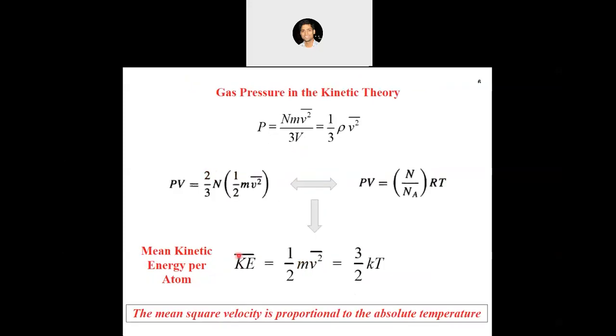And once we know the kinetic energy, because we assume that there are no intermolecular forces, that means there is no potential energy in the gas, because potential energy would be there only if there is interaction between the molecules. Since potential energy is zero, the internal energy, which is the summation of kinetic energy and potential energy, will be equal to only the kinetic energy itself.